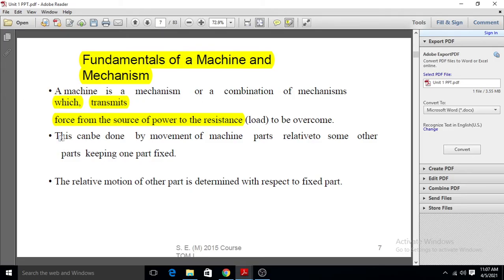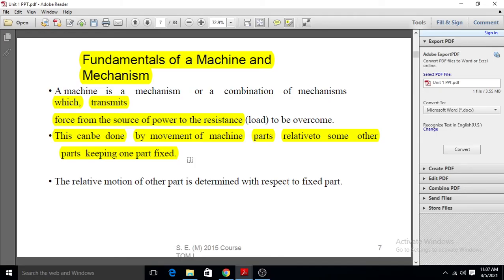This is done by movement of the machine parts relative to some other parts, keeping one part fixed. In a mechanism or machine, we transmit the motion, power or force from one part to another by keeping some parts fixed and some parts movable. If we keep all the parts fixed, then motion or power will not transmit from one end to another.